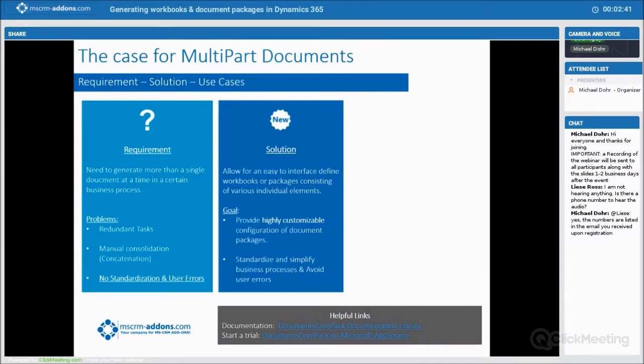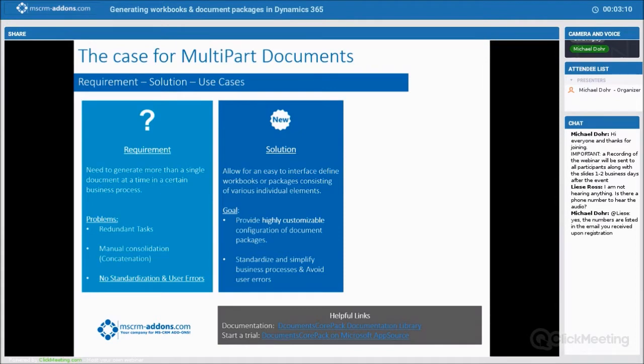The solution that we are trying to come up with here is to allow an easy interface to define these workbooks or packages consisting of various individual elements, individual templates or static documents. We want to provide a highly customizable configuration of these document packages for the users. And we want to standardize and simplify a business process and avoid those user errors.